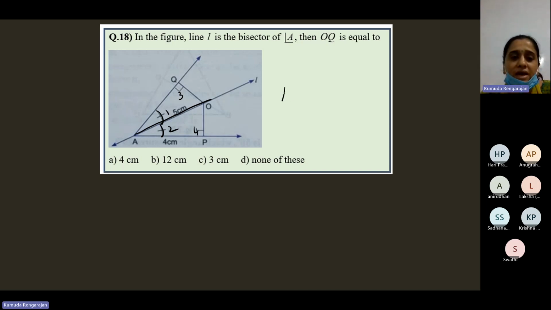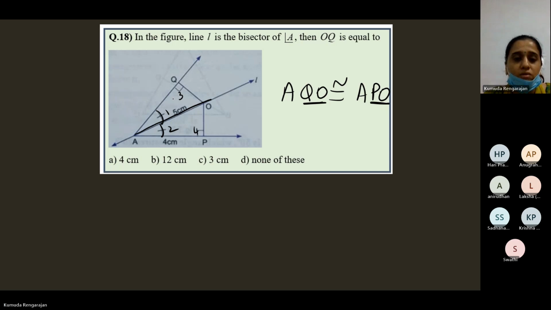If I say AQO, it will be congruent to APO. So can you see that QO is equal to PO? And can you also see that AP is equal to AQ? If AP, this one, is 4, AQ is also 4.